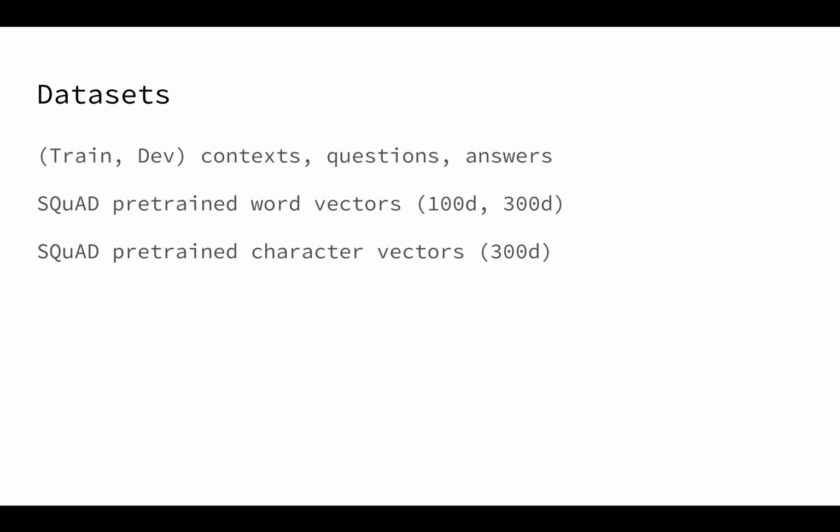Recent advances in this area have centered around this idea of attention, where a model weighs different parts of a sentence more or less important when determining an answer. For our data sets, we have the usual train and dev contexts, questions, and answers, and we also have pre-trained word and character vectors built from the SQuAD dataset.